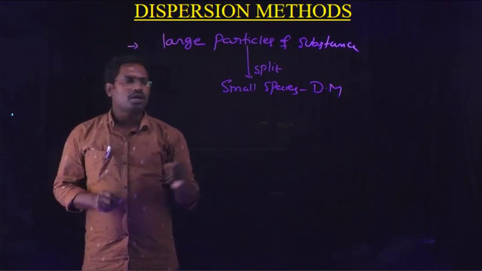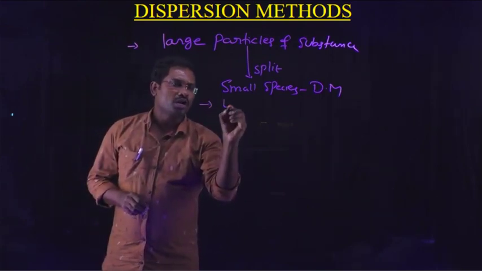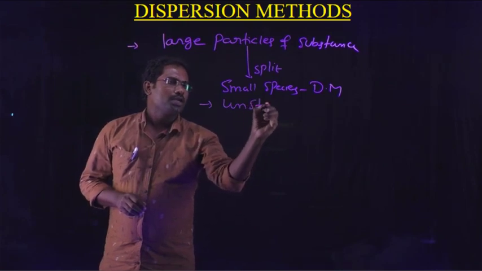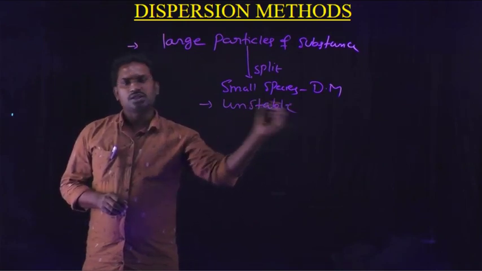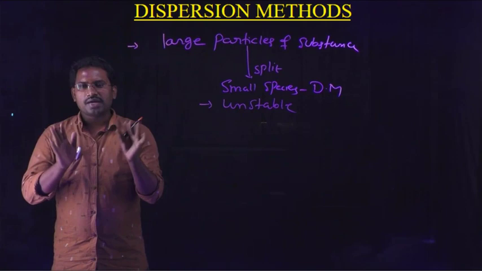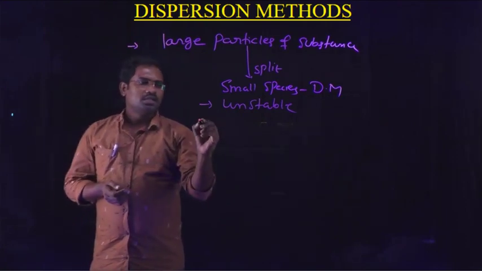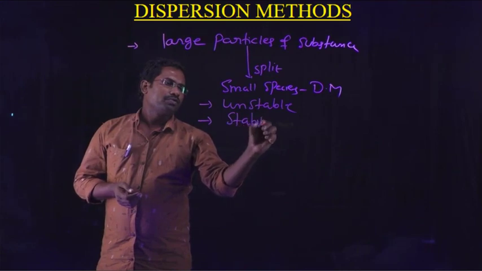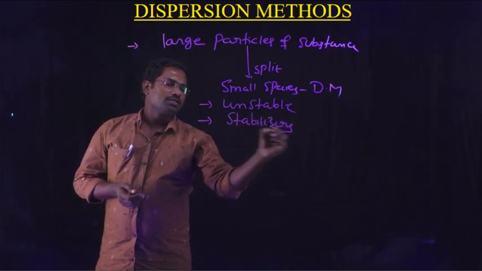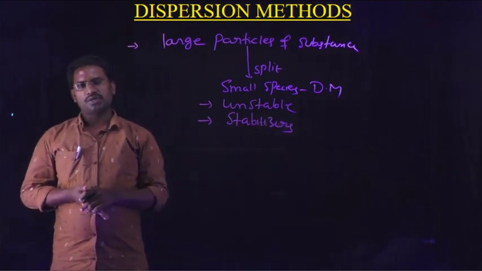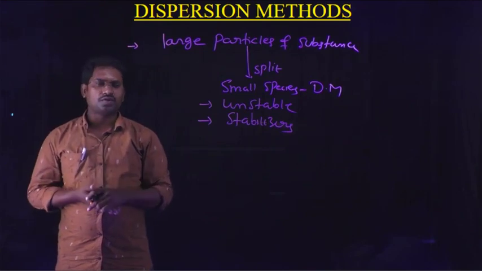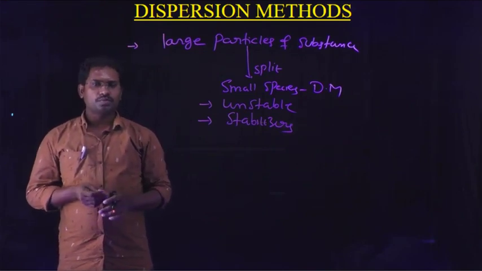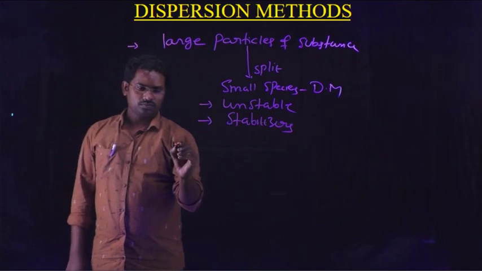Such types of colloids are very unstable colloids. Those colloids can be stabilized by the addition of stabilizers. So this is about the dispersion method, and this is the definition of dispersion. The dispersion method mainly involves two methods.